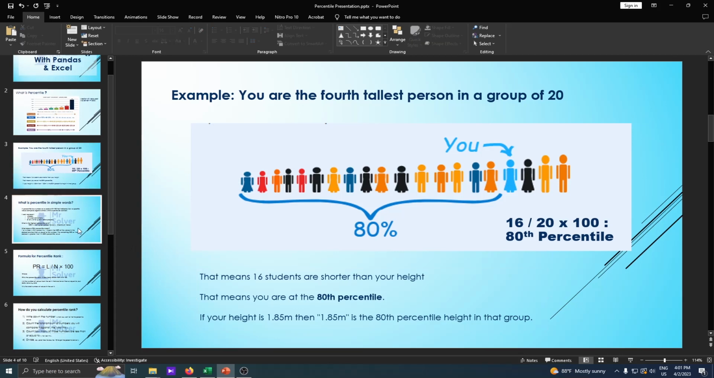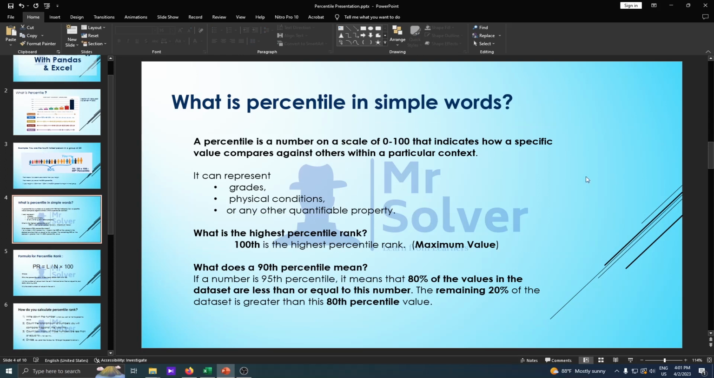Okay, let's simplify the words. A percentile is a number on a scale of 0 to 100 that indicates how a specific value compares against others within a particular context. So it can represent grades, physical conditions, or any other quantifiable properties. So what is the highest percentile rank? The highest percentile rank is the 100th percentile, which is the maximum value of the data set.